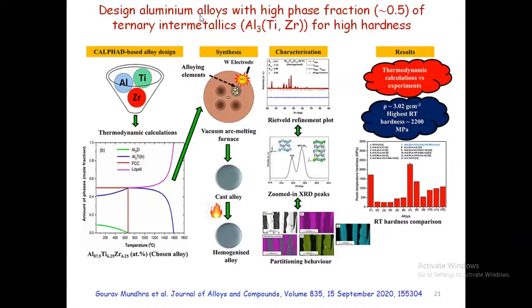So then people think about this. This is about a research publication in 2020. It is about a combination of aluminum, titanium, and zirconium. So they selected the material. If you look, titanium is also an attractive material. It has low density, but compared to aluminum, it has very good strength. So instead of aluminum, if you go for titanium, yes, we are able to save fuel cost. But the problem is the cost of titanium is quite high. We are not able to use it wherever we want because we have to go for only the critical components.